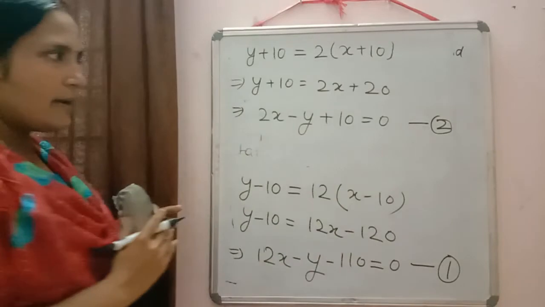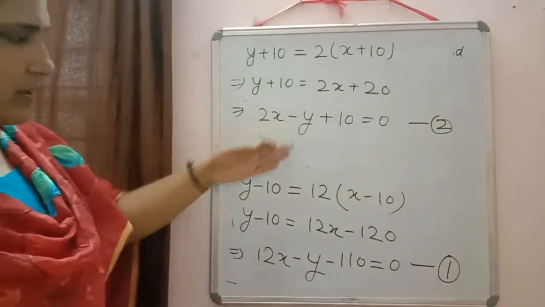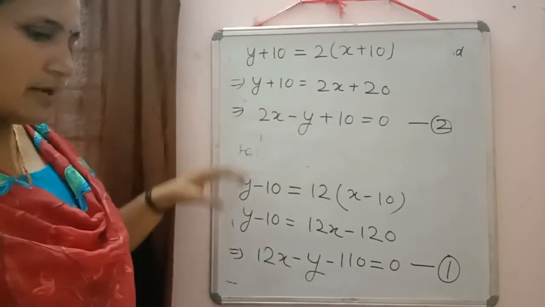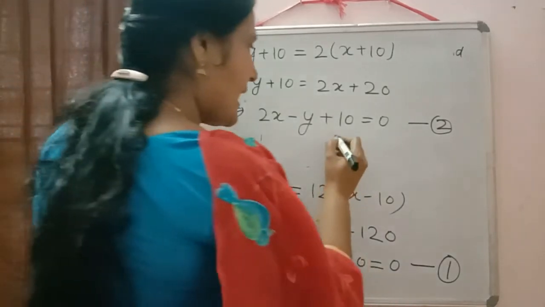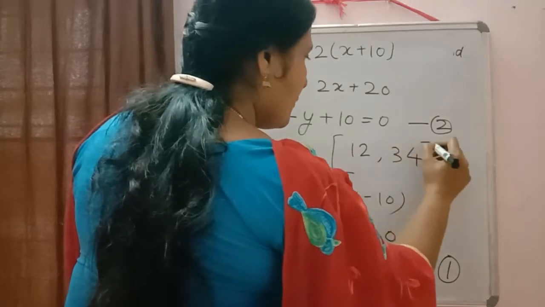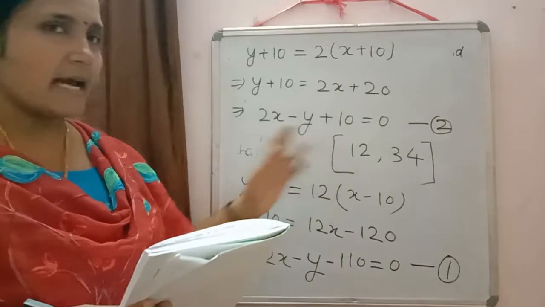Equation 2. I am shifting in this way because I think the elimination method will be easy, because in all the questions we are getting the coefficient of y the same. So you can solve equations 1 and 2, and when you solve you will get the answer 12 and 34. 12 will be the value of x because we have taken son's age as x.